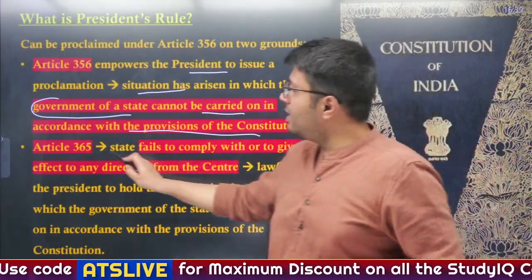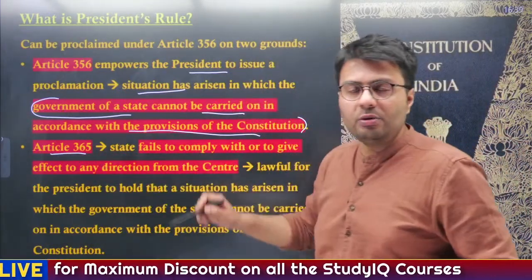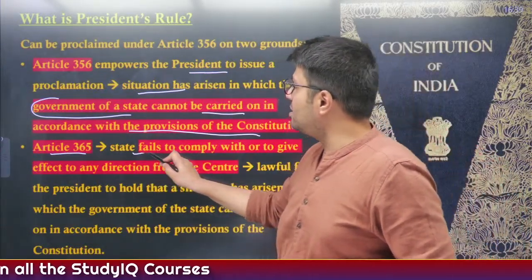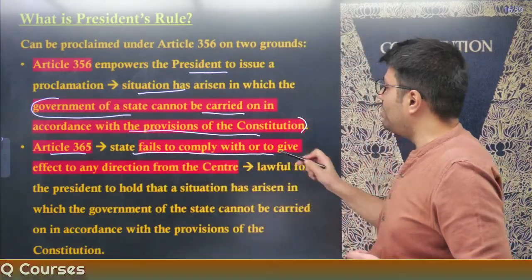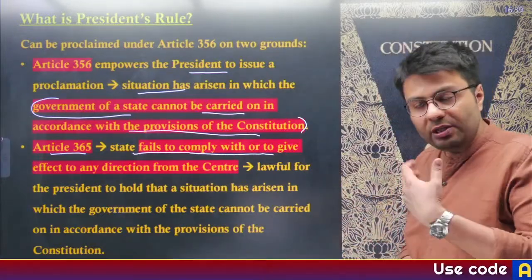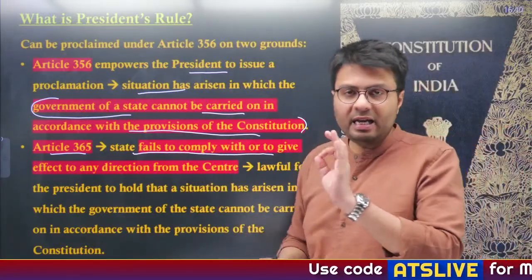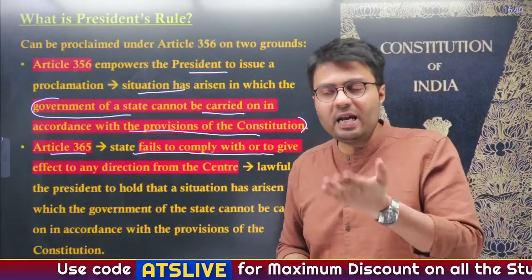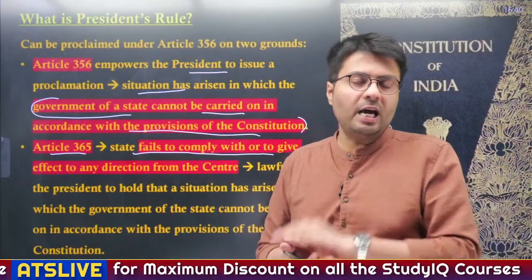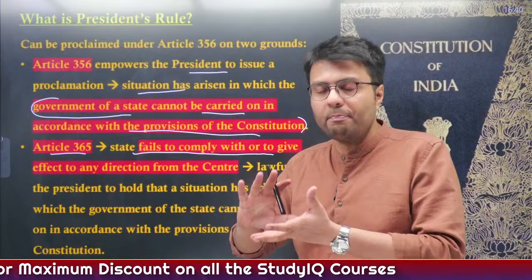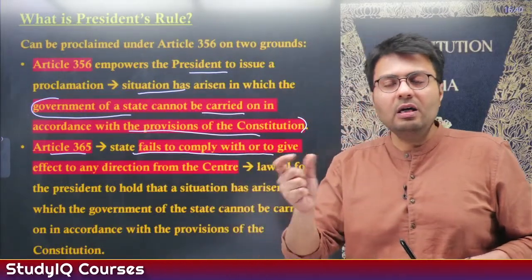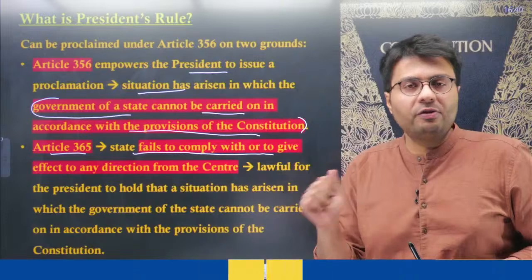Similarly, there is Article 365, which allows the Union government or the President of India to impose President's Rule if a state government fails to comply with any order which is given by the central government in relation to some matters. For example, railway lines and telecommunication related facilities. These are powers of the central government, and the implementation part might be left to the state government.